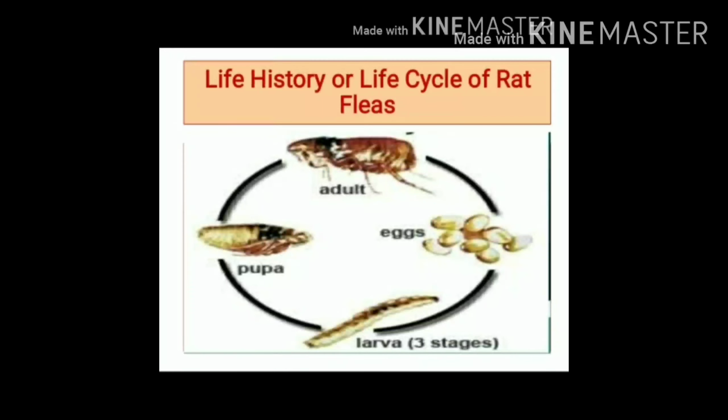Life history of rat fleas. There are 4 stages in the life history of fleas. It includes egg, larva, pupa, and adult stage.